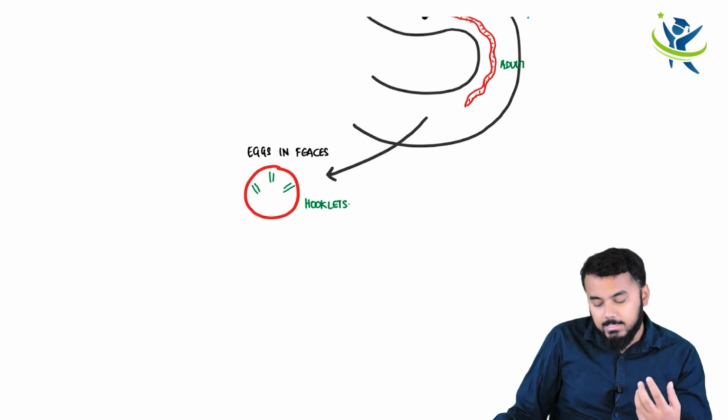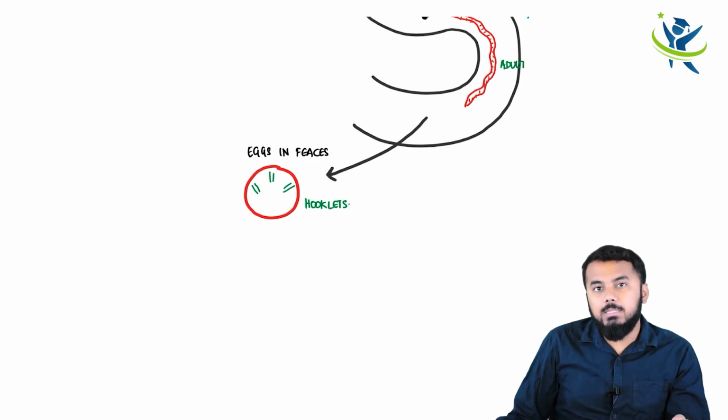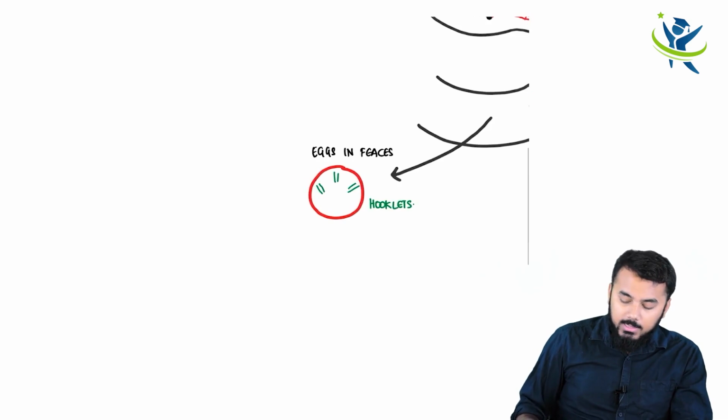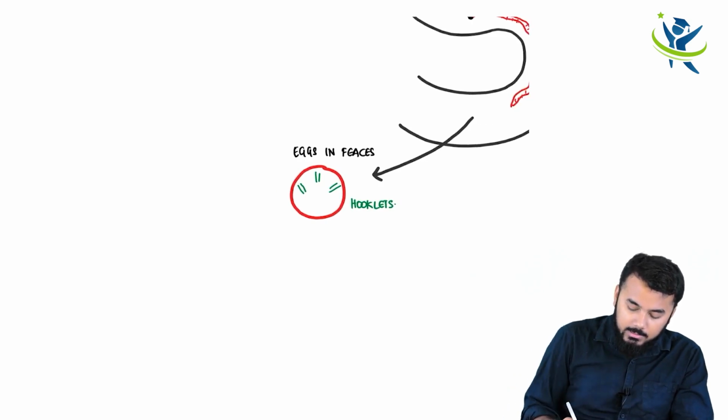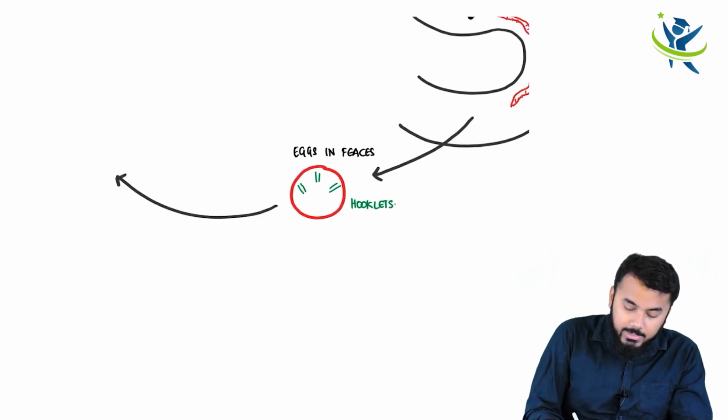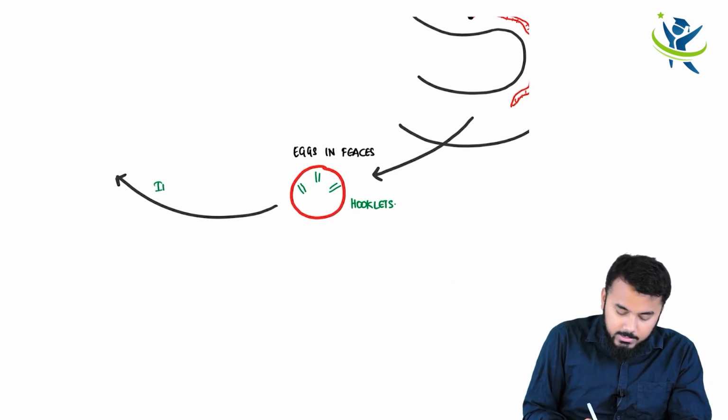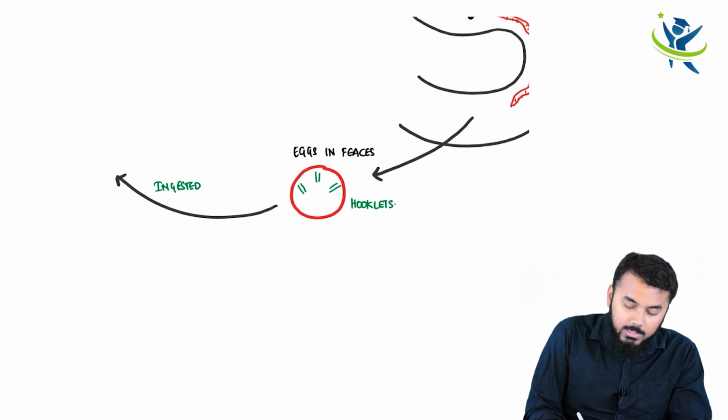Now these eggs are ingested by pigs or cows.